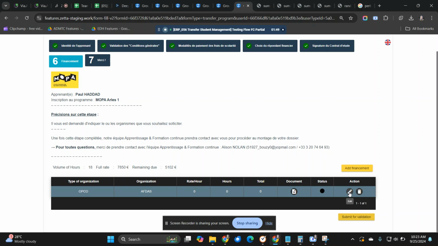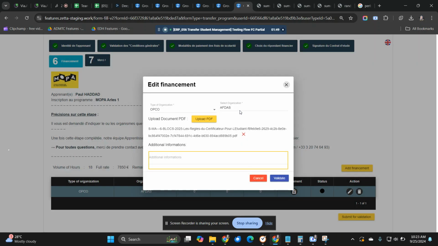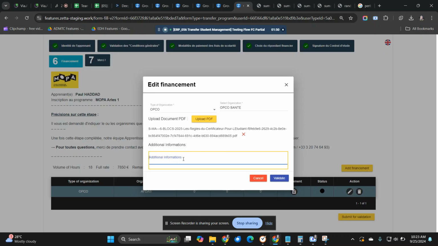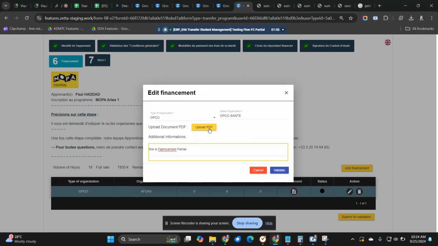So I want to edit the financement to something else and I click validate. This displays, please fill all the required fields, marked with red color. Even though I try to fill them, I have already filled all the mandatory fields. This is the finance one part here. I've already filled all the mandatory fields.